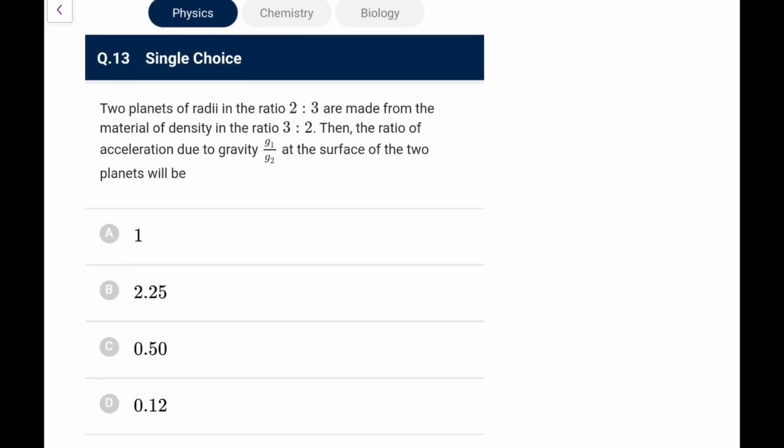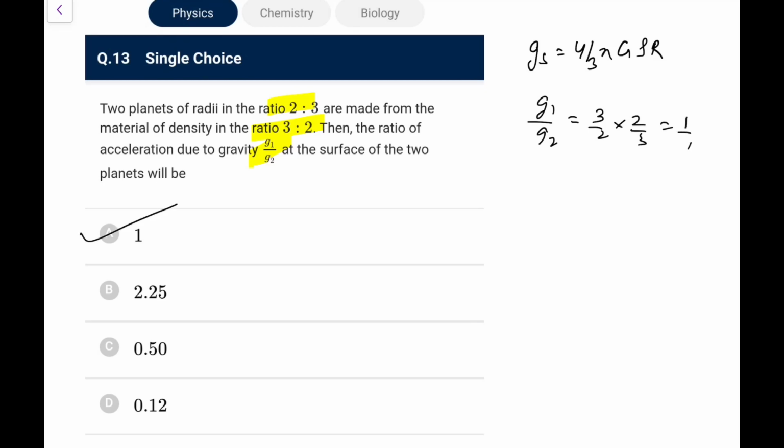Two planets of radii in the ratio 2:3 are made from material of density in the ratio 3:2. Find the ratio of acceleration at the surfaces. What we know is acceleration at surface can be written as g = 4/3 pi G rho R. The radius ratio is given, the density ratio is given, so it's an easy one for you. g1 by g2 would be rho1 by rho2 into R1 by R2, that is 3 by 2 into 2 by 3, which comes out as 1:1. So go for option A again.